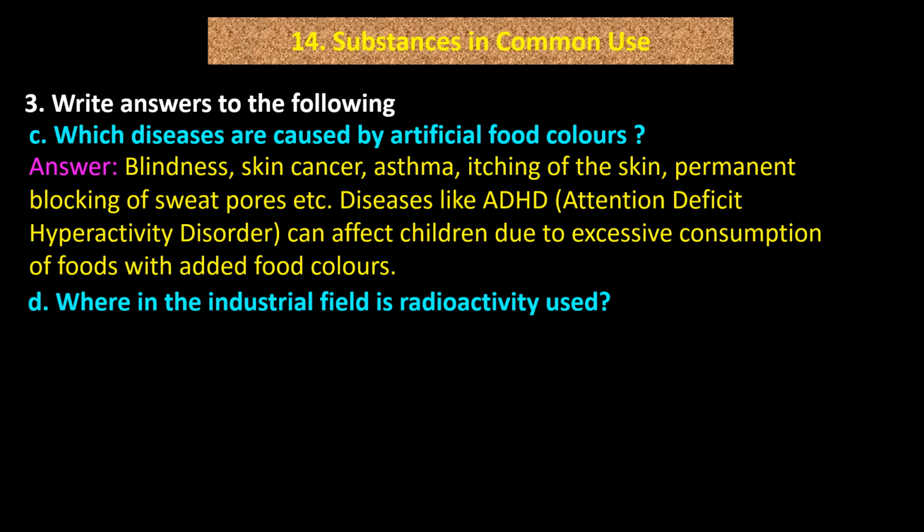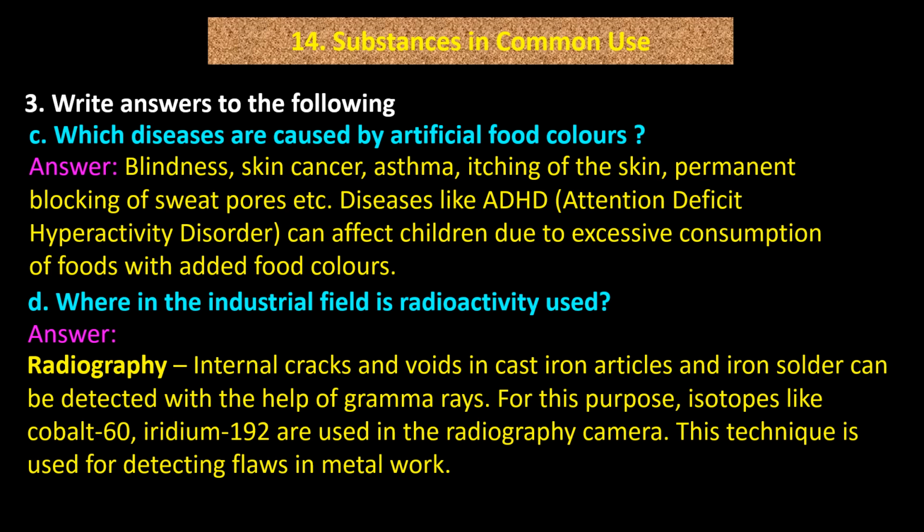D. Where in the industrial field is radioactivity used? Answer. Radiography. Internal cracks and voids in cast iron articles and iron solder can be detected with the help of gamma rays. For this purpose, isotopes like cobalt-60 and iridium-192 are used in the radiography camera. This technique is used for detecting flaws in metal work.